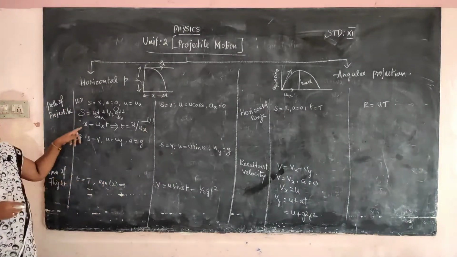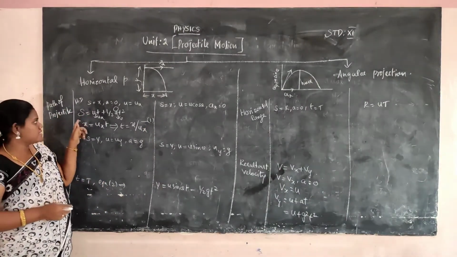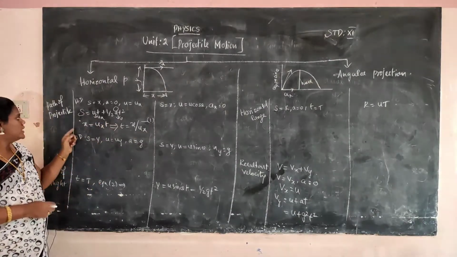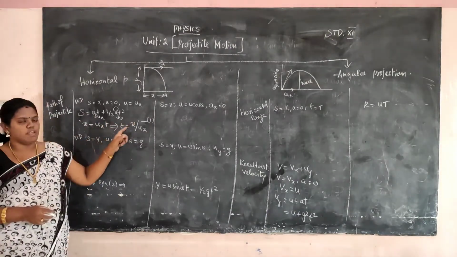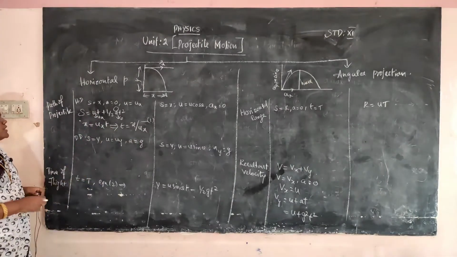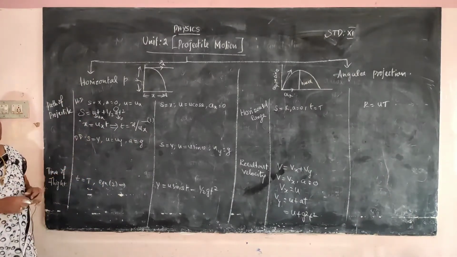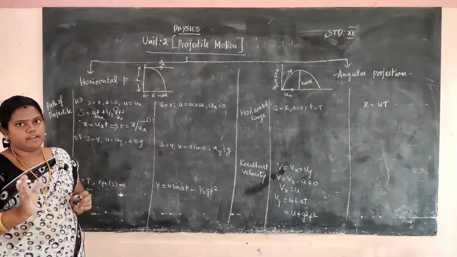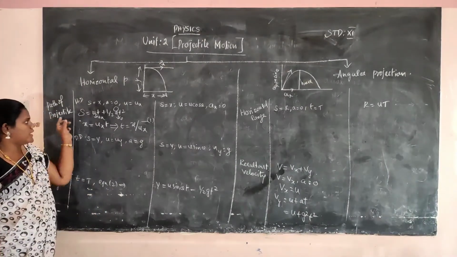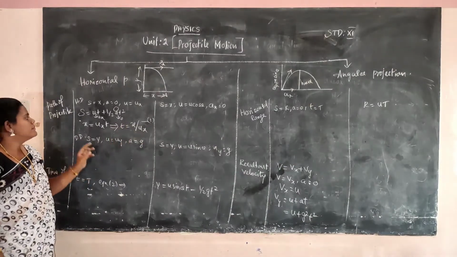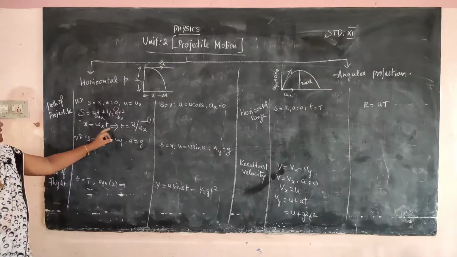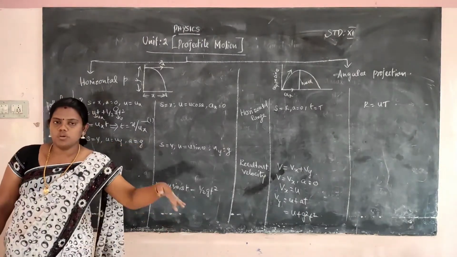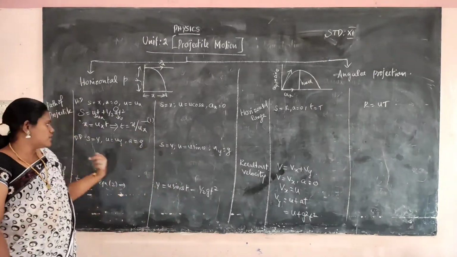So we substitute x instead of s and ux instead of u, and a is equal to 0. So x is equal to uxt, t is equal to x by ux. This is the first equation. And this is the horizontal direction, because thing வந்து இப்படி மேல இருந்து கீழே விழுது. அப்ப ஹரிசாண்டலா எப்படி இருக்கு வெர்டிகலா எப்படி இருக்குன்னு பார்க்க போறோம். So horizontal direction நீங்க கால்குலேட் பண்ணிட்டீங்க, t is equal to x by ux. Now x is equal to uxt. Now the downward direction. ஒரு thing இப்படி மூவ் ஆகிட்டு அப்புறம் கீழே விழுது. So that is the downward direction.